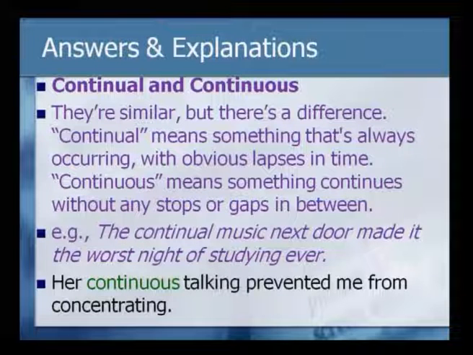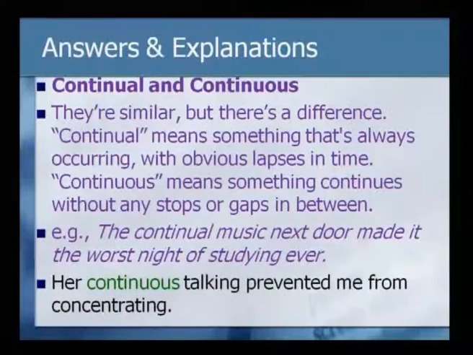Other examples: the continual music next door made it the worst night of studying ever. This means the music was always occurring. Of course, in between they stopped, but then it was constantly troubling the person who was focusing on studies. Now, in the example that we discussed, the correct form is her continuous talking prevented me from concentrating.